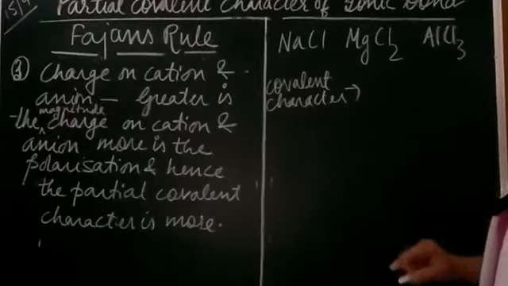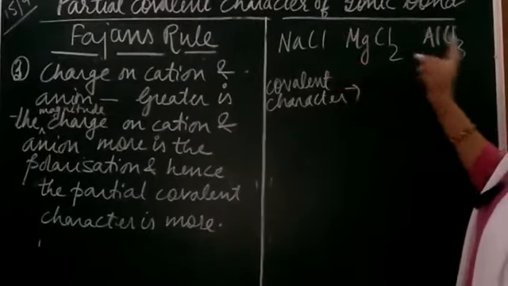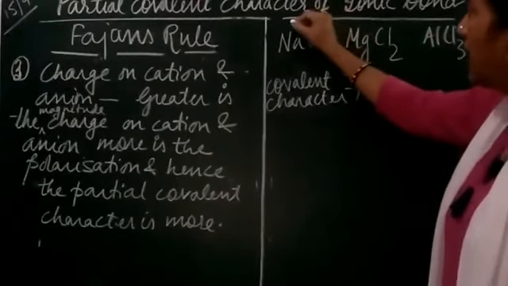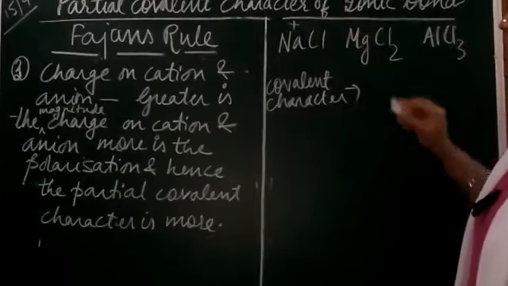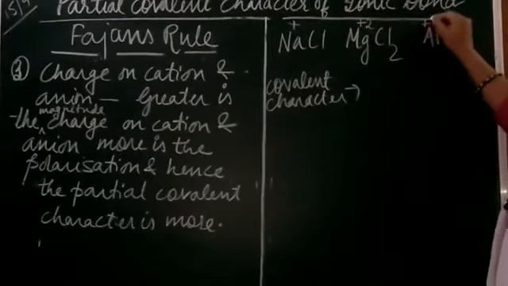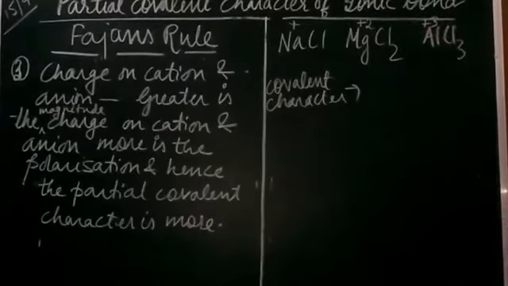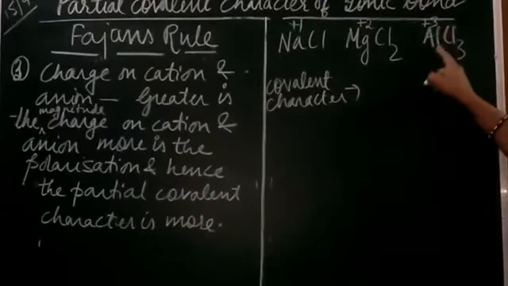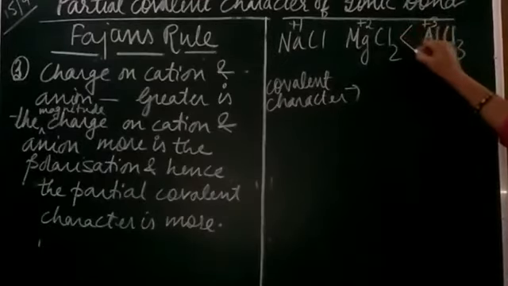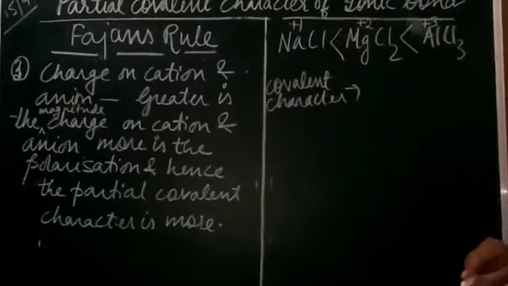Now, what's the difference here? The anion is the same, it is Cl negative, but the difference lies in the cation. Here, Na has got univalent charge, magnesium has got divalent, and this is trivalent, right? So, if you compare the charges, which one has got more charge, that is the aluminium ion. So, hence the polarization caused by the aluminum ion will be more, and hence the covalent character of the compound is going to be more in aluminum chloride.